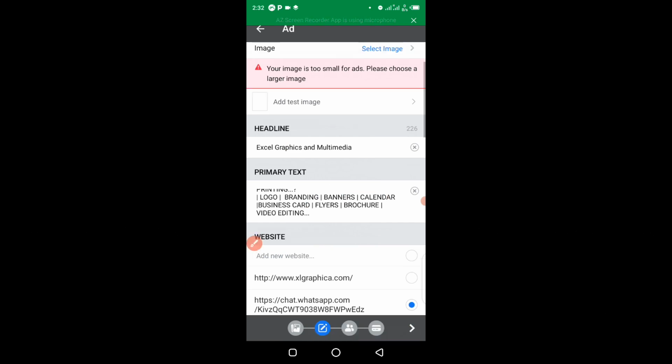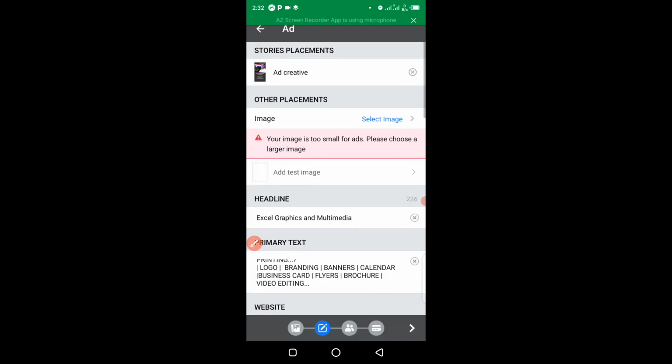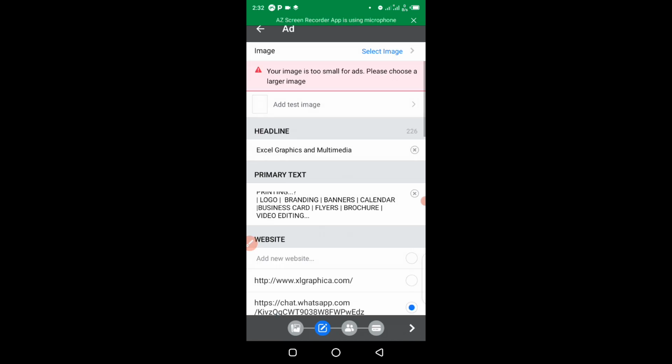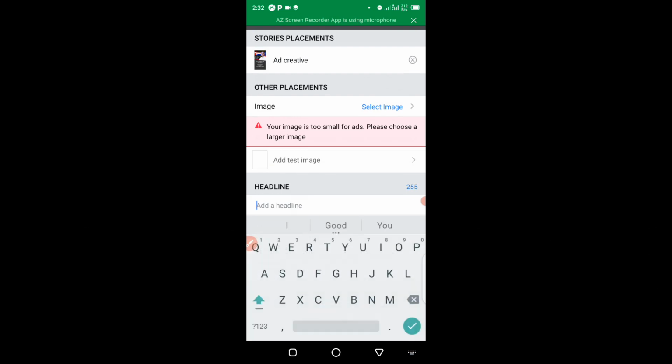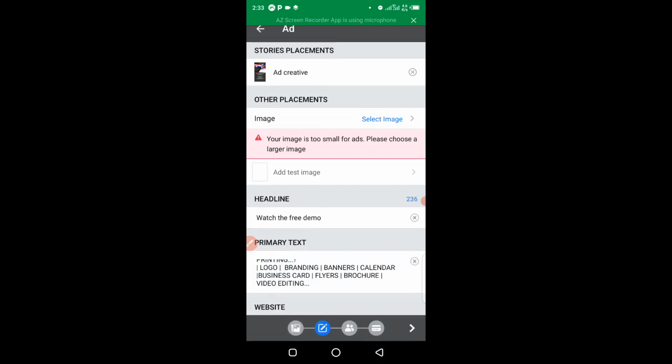So we can start from the ad headline. My ad headline for this particular ad is going to be, I'm going to close the Excel graphics and multimedia, then I will now add the headline: watch the free demo now.